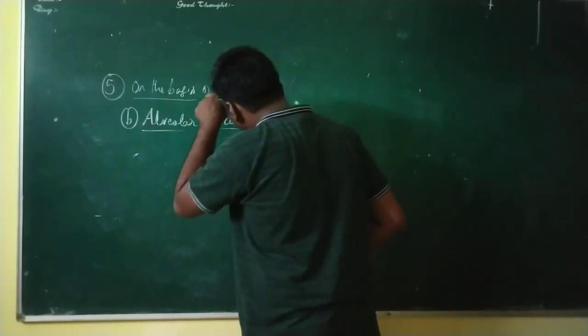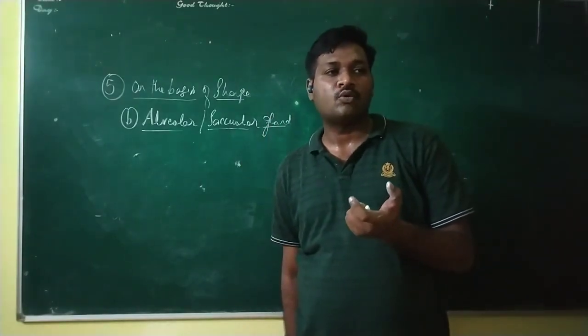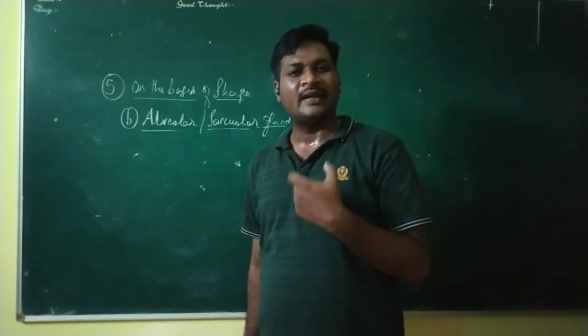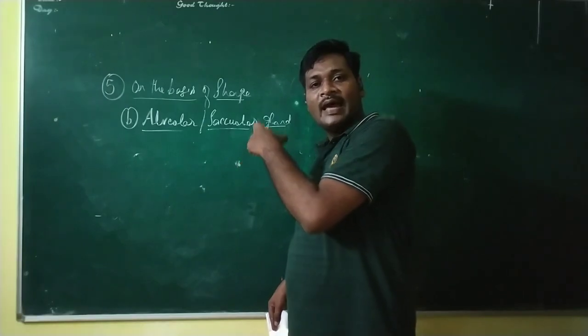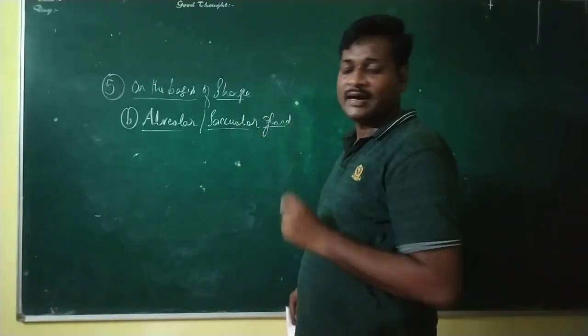Alveolar means what we have understood it. It looks like alveoli. See, alveoli, where are they located? They are located within the lungs, right? Their function, we know, is exchange of gases. Here also, similar to that, alveolar type of epithelial tissue or alveolar type of glands are seen.